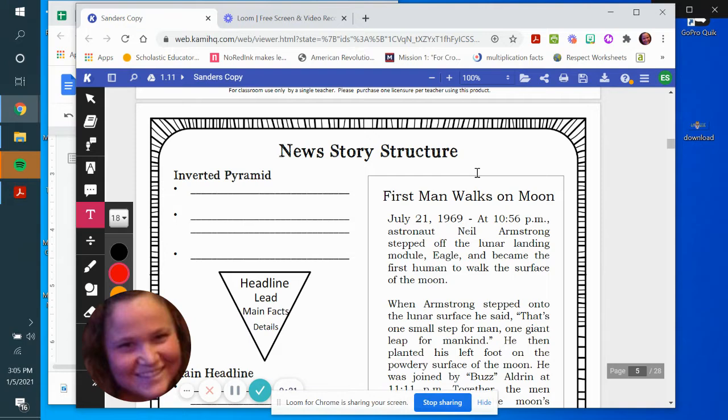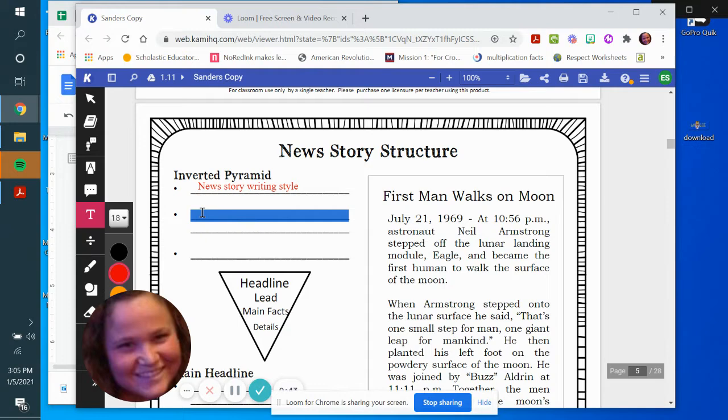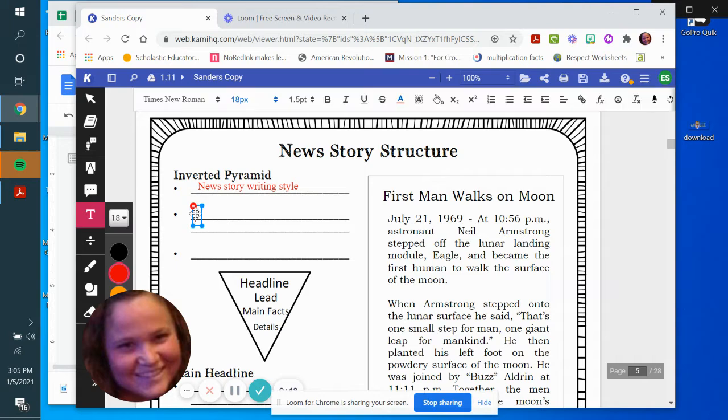It's an inverted pyramid, which is kind of interesting. I don't know if you've ever seen a diagram like this. So we're going to dive into what that means. It's a type of news story. We're going to write that here. Type of news story writing style. Not all news stories are written like this, but this is one way to do it, and that's what we're going to learn today. And it always starts with the most important information.